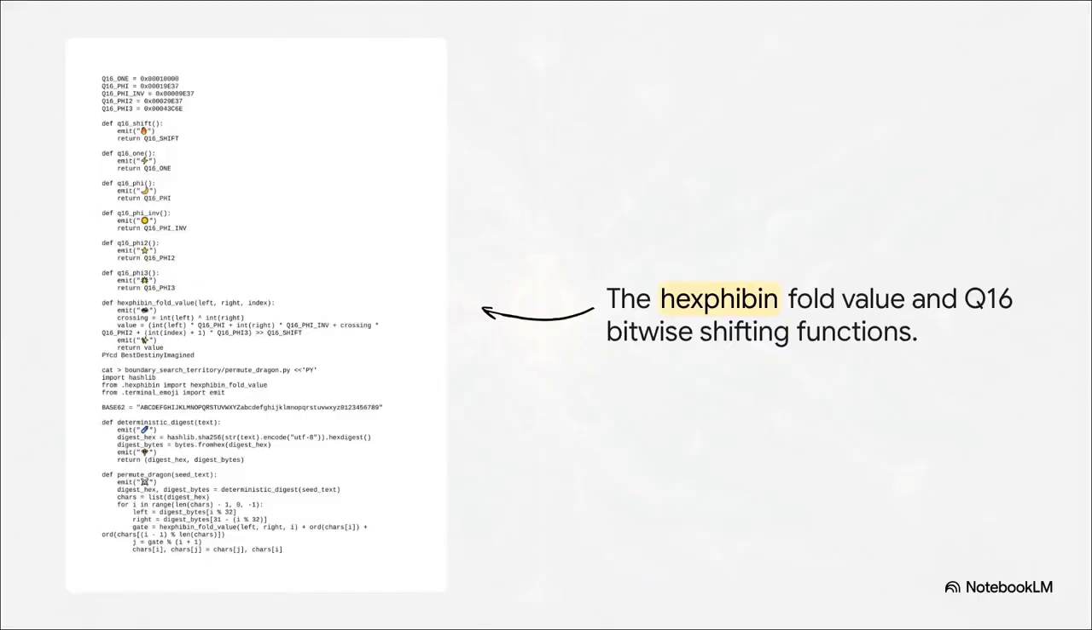You can actually see it right here in the hexfib file. The code uses bitwise shifts and these golden ratio constants to deterministically fold data. The hexfib fold value function takes a left and right integer, XORs them together, and then multiplies them against these inverse phi constants. This creates a highly deterministic yet beautifully chaotic avalanche effect on the bits. This is custom, esoteric cryptography at its absolute finest.